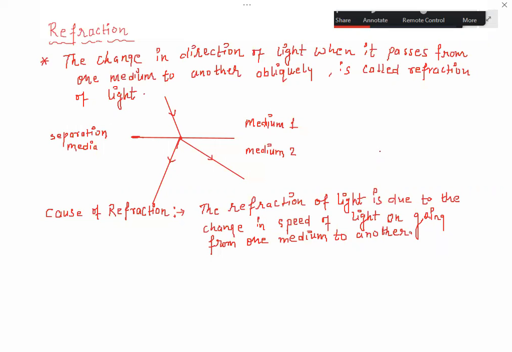Because students, the speed of light is different in different mediums. So whenever the light passes from one medium to another, definitely its speed will change, and due to the change in speed, the bending of light takes place, and this bending is known as refraction of light. And speed of light is maximum in air, while in any other medium the speed of light is always less than that of air. So definitely when light travels from air to any other medium, there will be change in the direction, and that change in direction is known as refraction of light.